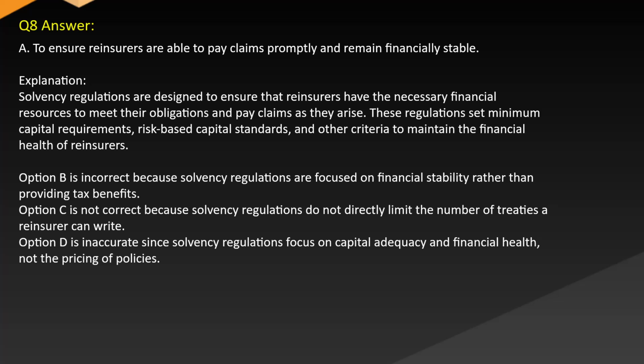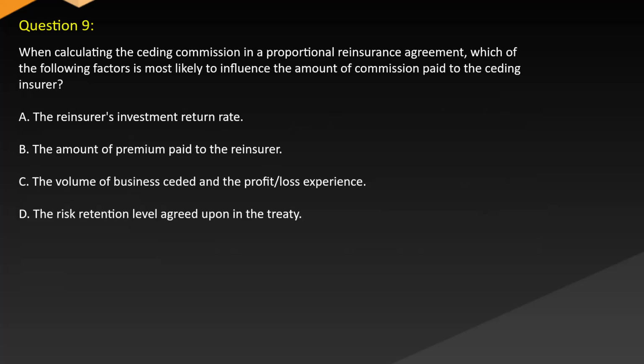Option C is not correct because solvency regulations do not directly limit the number of treaties a reinsurer can write. Option D is inaccurate since solvency regulations focus on capital adequacy and financial health, not the pricing of policies. Question 9. When calculating the ceding commission in a proportional reinsurance agreement, which of the following factors is most likely to influence the amount of commission paid to the ceding insurer?